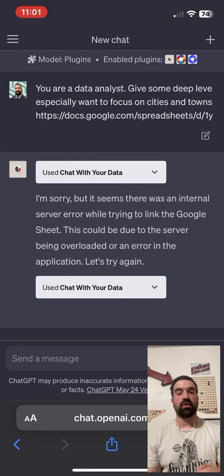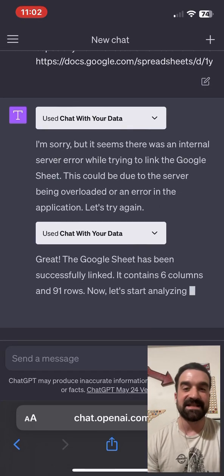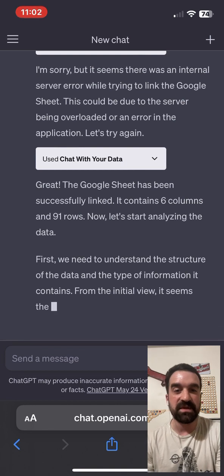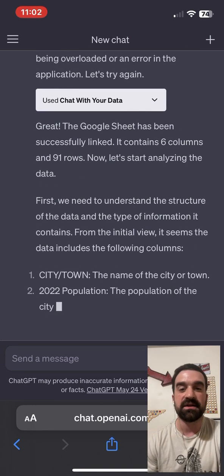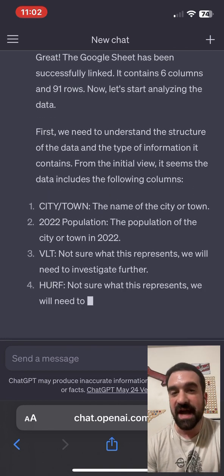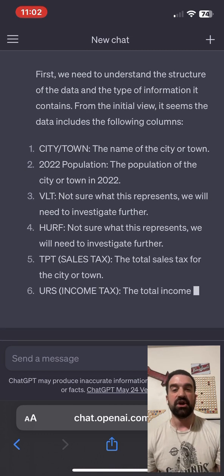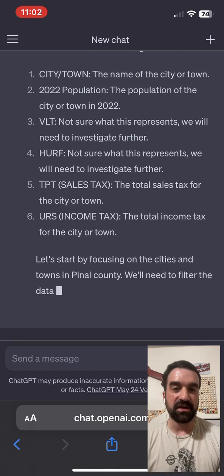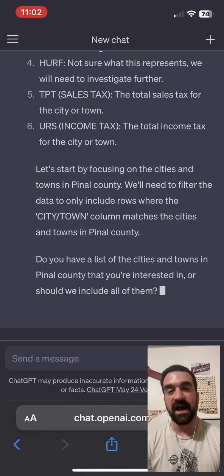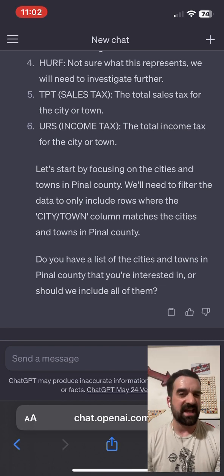So I want to show you what it looks like to be able to analyze and visualize data using ChatGPT, using three plugins: Chat with Your Data, another one called Diagram, and Web Pilot. I'm using data from the Arizona League of Cities and Towns website on state shared revenues. You can see I had some questions.